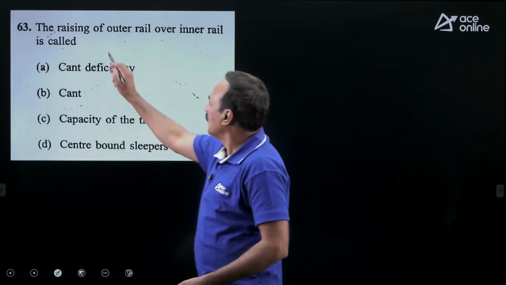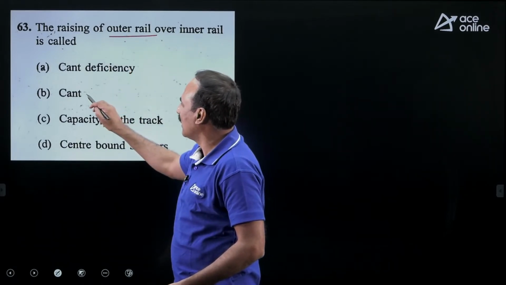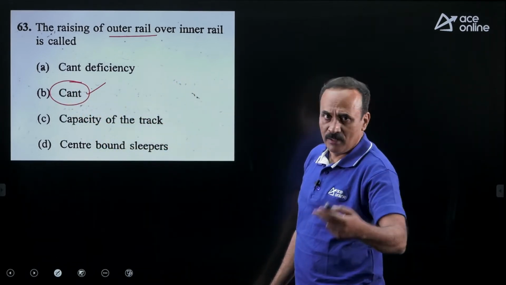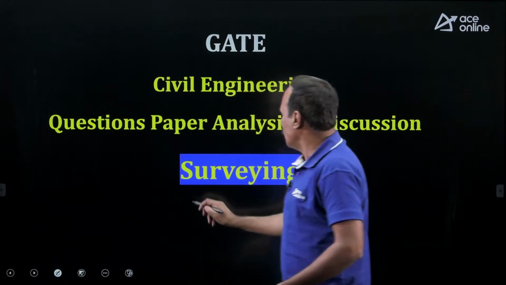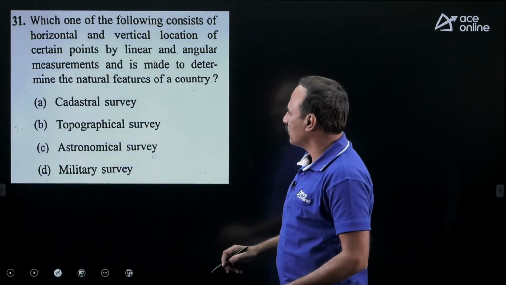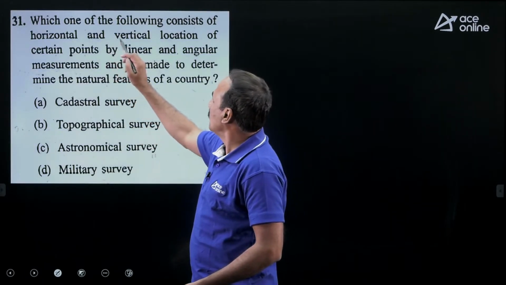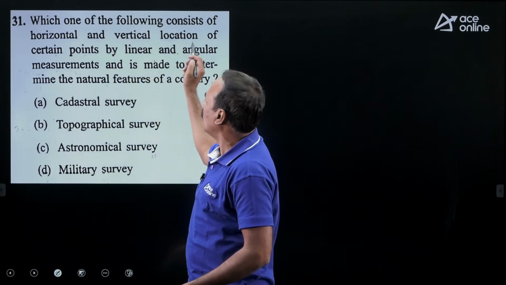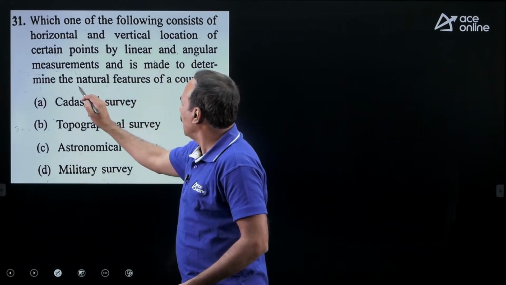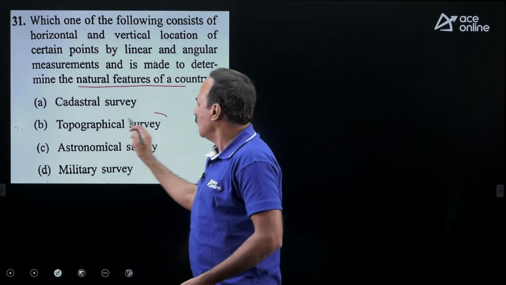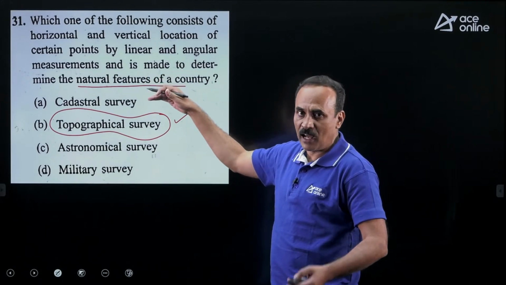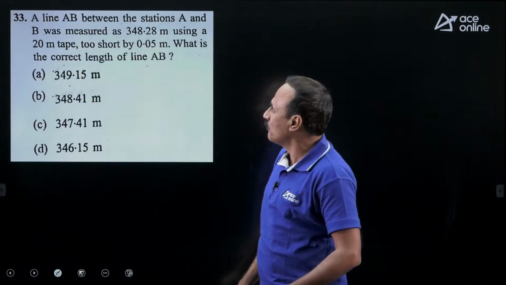Coming to the next question, the rising of the outer rail with respect to the inner rail is called cant, nothing but super elevation or angle of banking. Now coming to the questions related to surveying. In survey, numerical type questions came. Which one of the following consists of horizontal and vertical location of certain points by linear and angular measurements along with the natural features? In topographical survey, we deal with the natural features of a particular terrain.